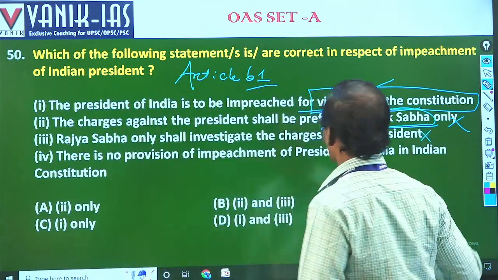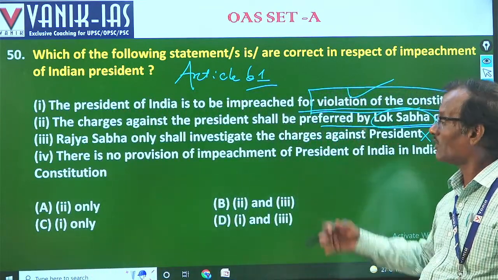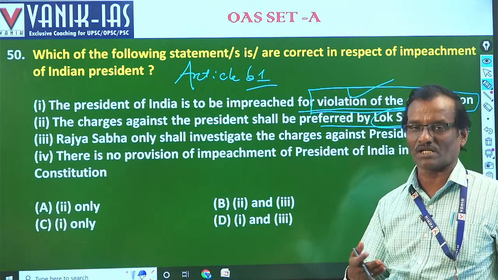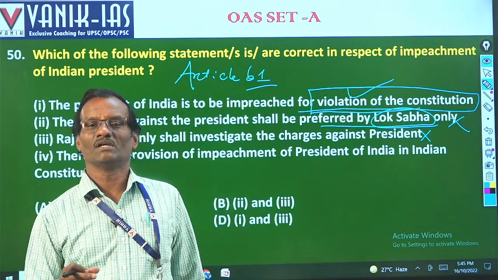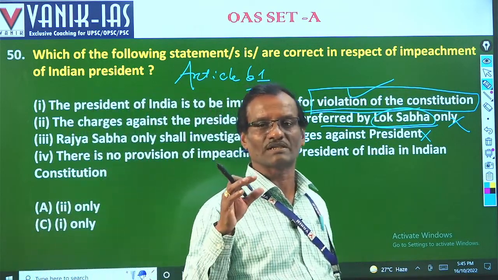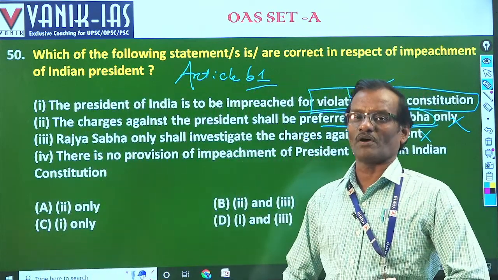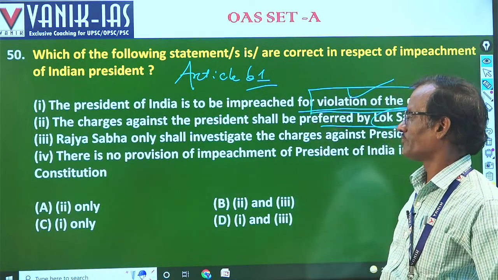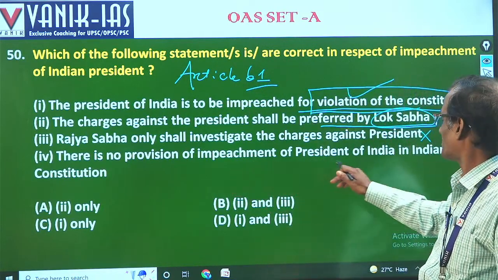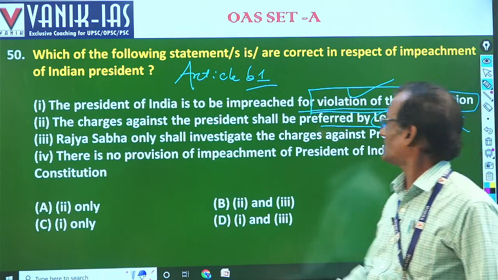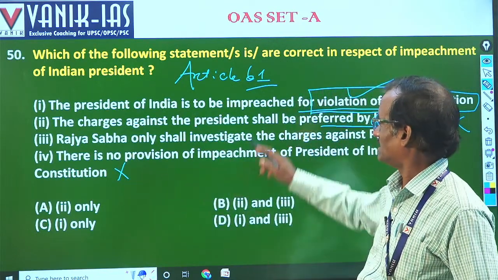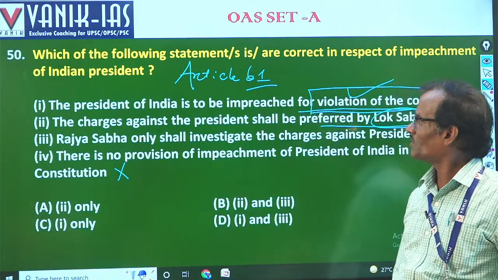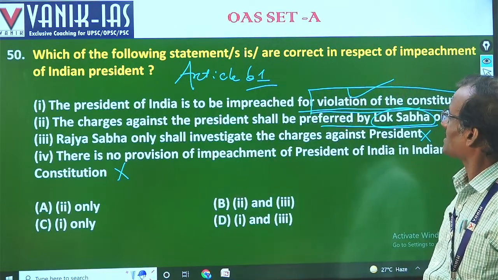Any house, the second house will investigate. So second house can be Rajya Sabha, can be Lok Sabha, depending upon the house in which the impeachment resolution is introduced. That is to be remembered well. So there is no provision of impeachment of President of India in Indian Constitution. That is also not correct. There is a provision in 61. So what is asked is correct.